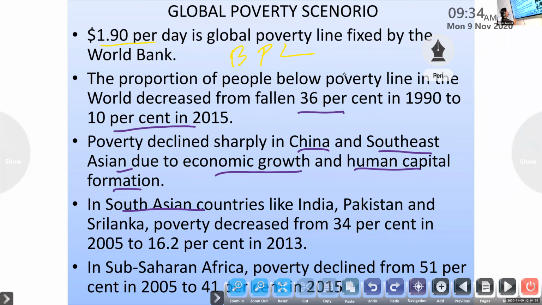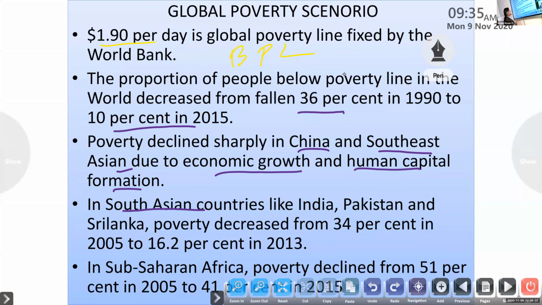These are the statistical data for analyzing poverty. Worldwide, if a person's income is less than $1.90, he is considered poor. But when we analyze the statistical data from the 1990s to 2015, we come to the conclusion that worldwide poverty is decreasing. It decreased from 36% in 1990 to 10% in 2015.